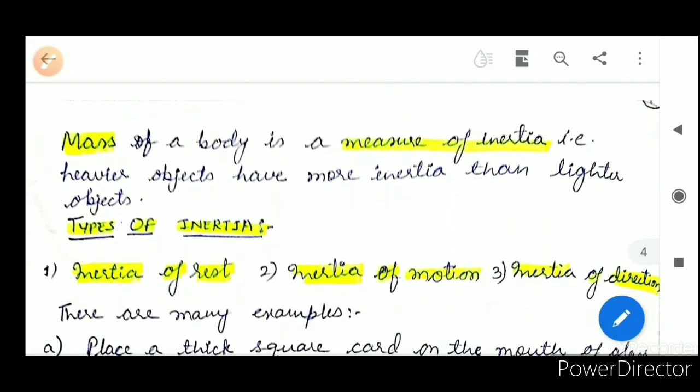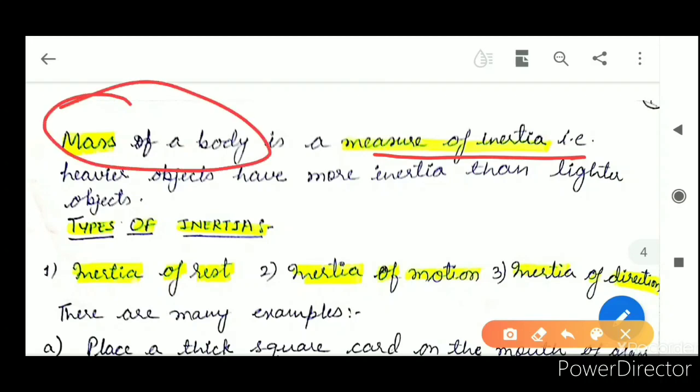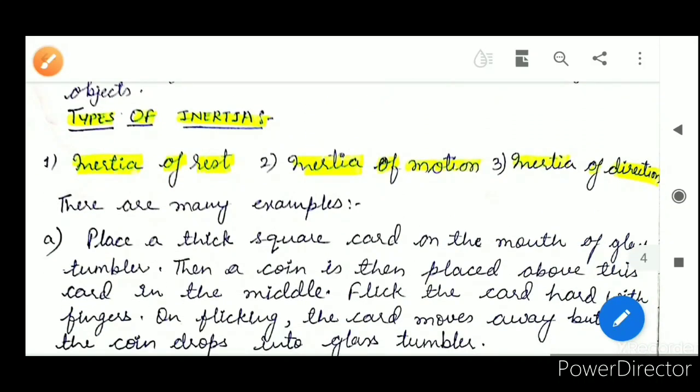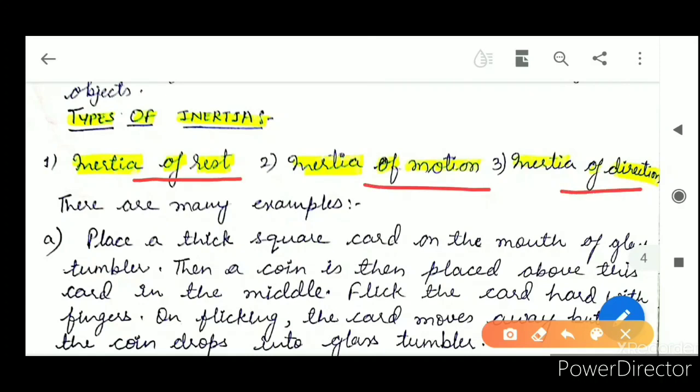Now come to next, the measure of inertia. Mass of any body is the measure of inertia. The heavier the object, the more inertia it will have. Now come to the types of inertia. There are mainly three types of inertia: inertia of rest, inertia of motion, and inertia of direction. We will see them one by one with the help of examples.